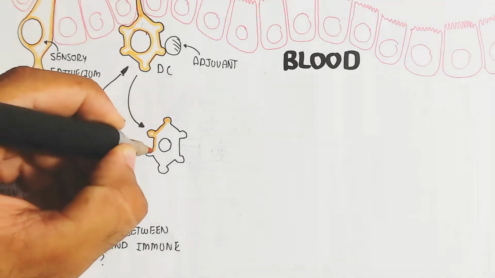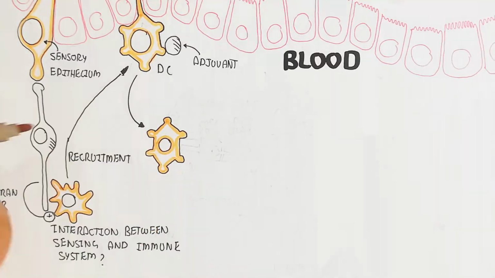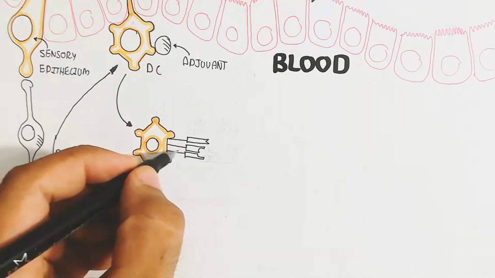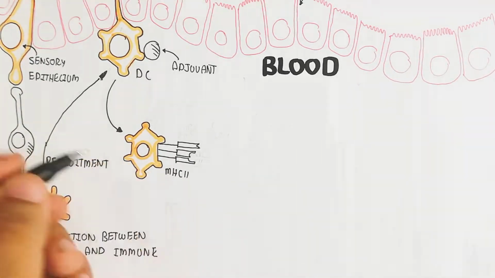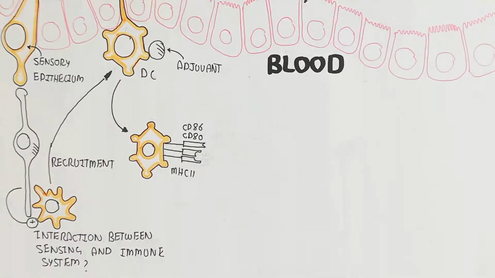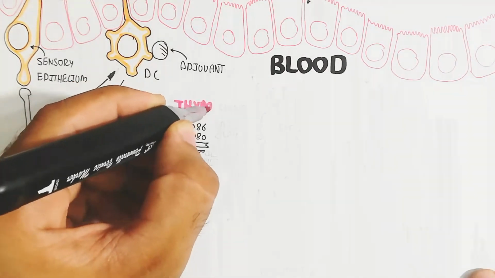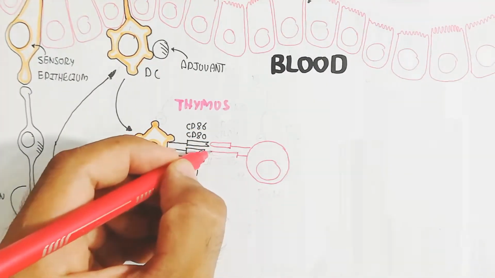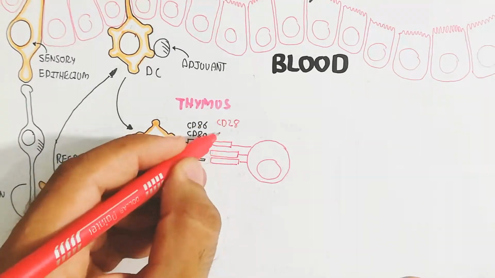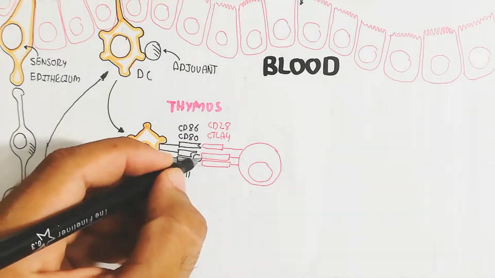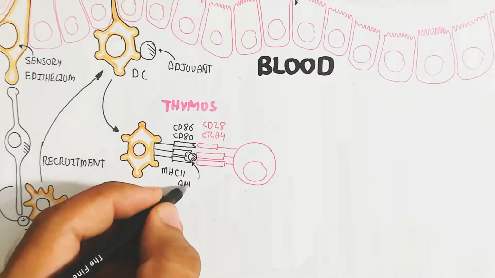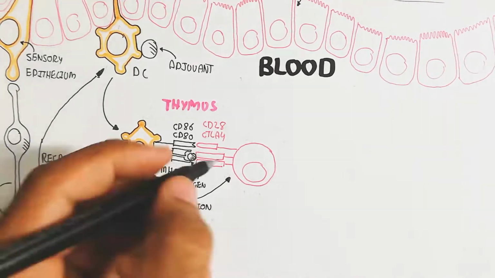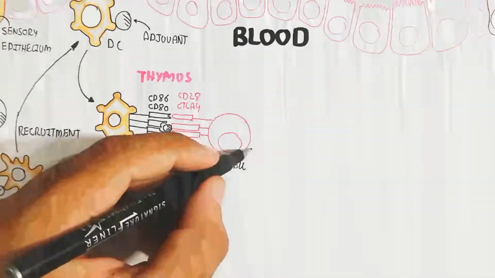Here you can see that the dendritic cell will recognize the antigen and engulf it, which is known as endocytosis. After this the dendritic cell will go to the thymus gland and lymph node, the lymphatic system, and this processing will lead to production of the MHC class 2 molecule as well as CD86 and CD80. And the T cell, which contains CD28 and CTLA4, recognizes the antigen that is presented.